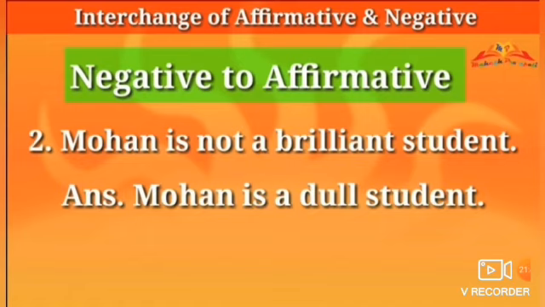So here, Mohan is not. Whenever we make an affirmative sentence, first we will remove the negative word not. Mohan is a. Now if we only remove the negative word, then the meaning of the sentence will be changed. Mohan is a brilliant student, the meaning is changed. So here it is required to change the word brilliant to its opposite word. So we will write Mohan is a dull student. It means Mohan is not a brilliant student.